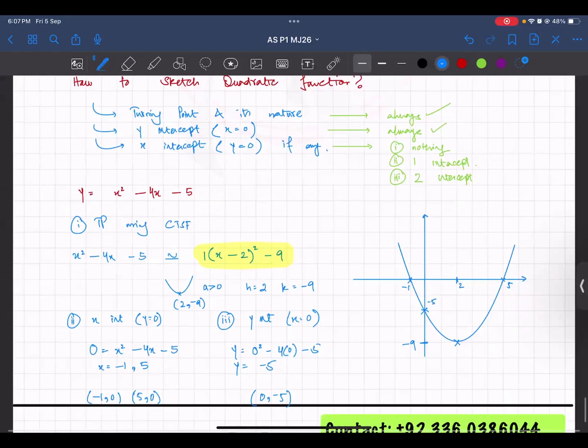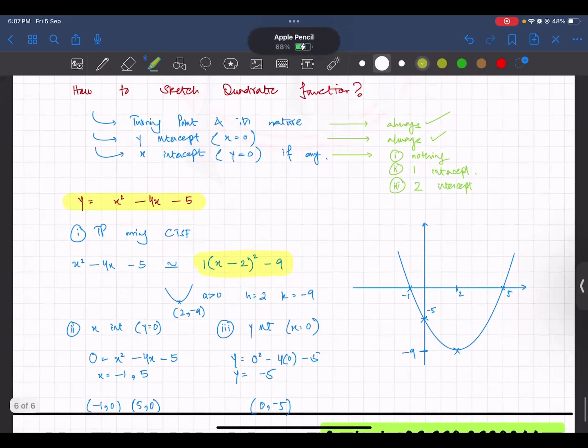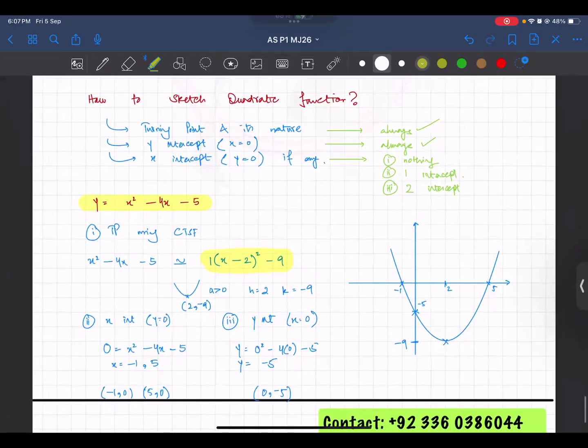Any questions? No, sir. ये कॉपी कर लो. Properly make notes of this. There's a very important thing. ये functions वाले टॉपिक में बहुत ज़्यादा काम आएगा. So if you work hard over here in sketching the quadratic function properly, हर चीज़ लगा दोगे ना यहाँ पे, जान लगा के दिमाग में बैठा लो कि functions would become easy.